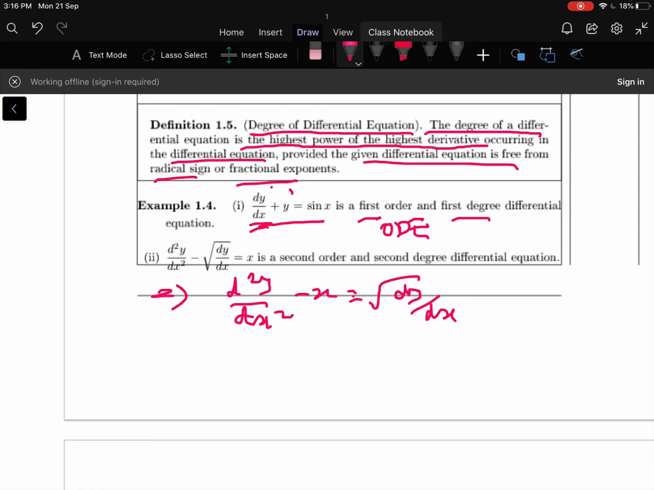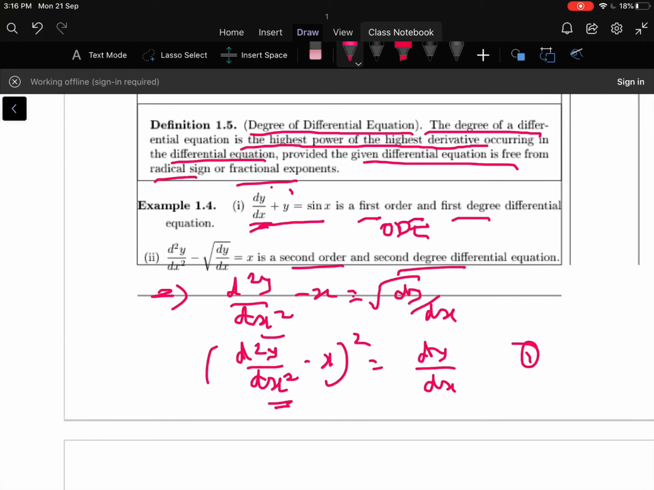Squaring on both sides, we are now free from the fraction. So this implies (d²y/dx² − x)² = dy/dx. This is equation number 1. Now it is an ordinary differential equation, because y is a function of only one independent variable. It is a second order differential equation because the highest derivative is 2 and the power is 2 for the highest derivative. Therefore it is a second order, second degree differential equation.